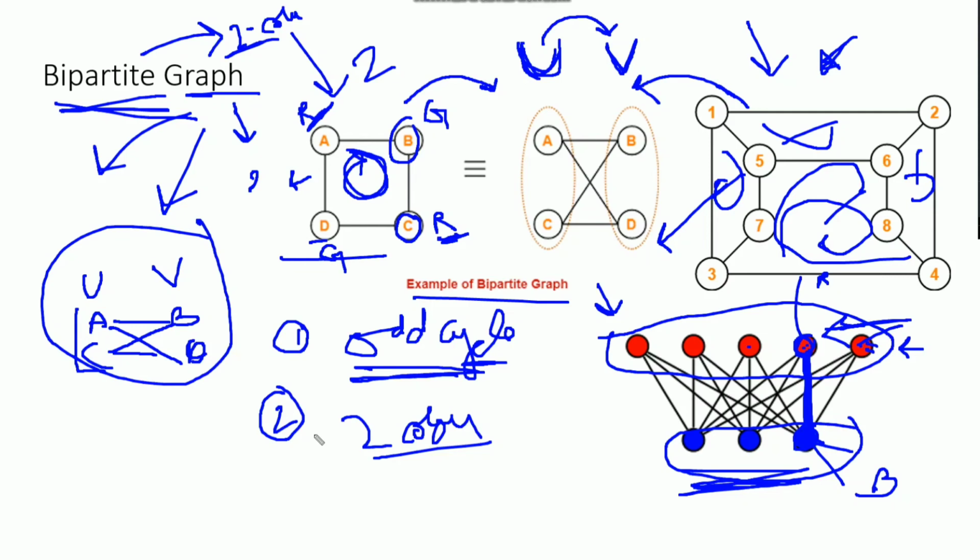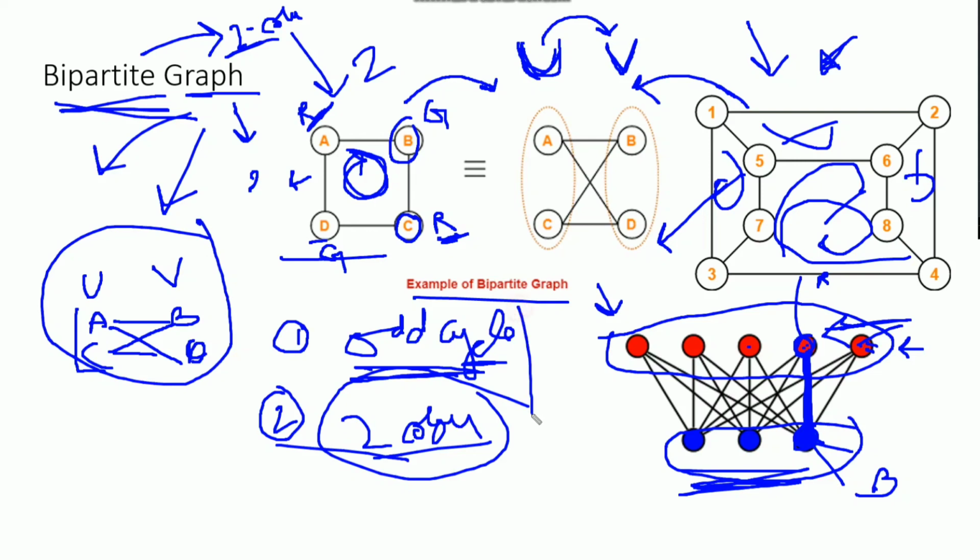The second property is that a bipartite graph does not contain an odd cycle. If a graph has a cycle and that cycle is of even nature, then yes, that graph can be a bipartite graph. The third property is that if the graph is two colorable, meaning if we can color the graph using two colors, then that graph is a bipartite graph.